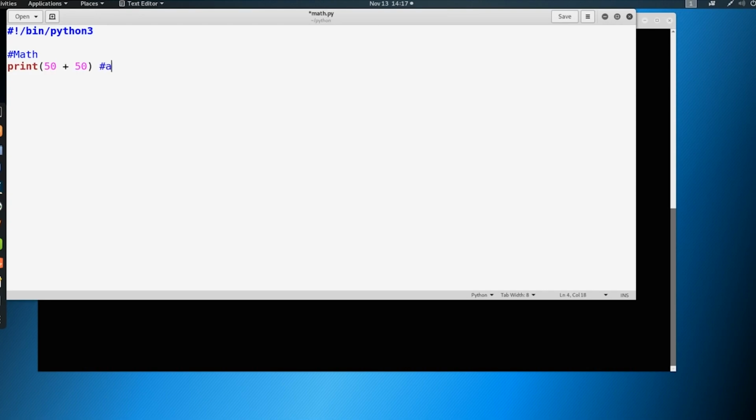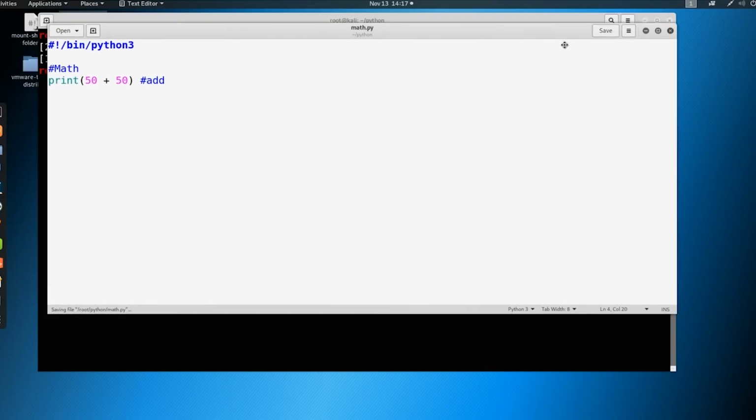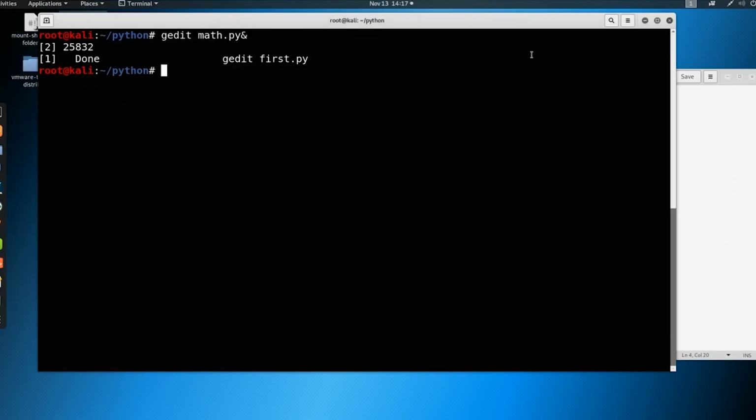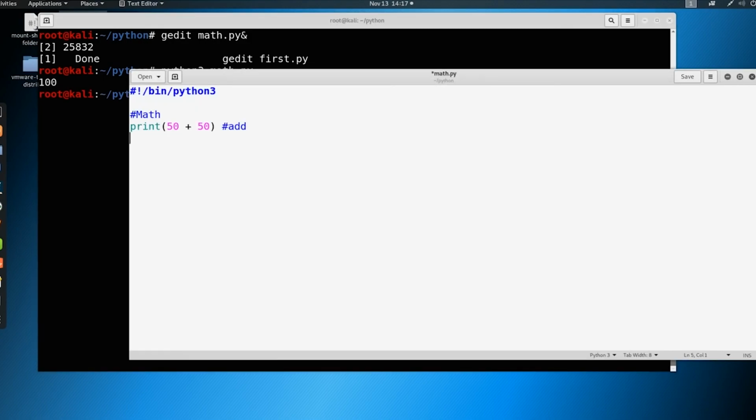And here we're just adding, right? So let's take a look at what this looks like. We go here and we just say Python 3 math.py. You can see that it prints out 100. Now we can keep doing this for all sorts of different things, right? We can do 50 minus 50. We would expect 0 here, right? And we can do print 50 times 50. And we can also do print 50 divided by 50.